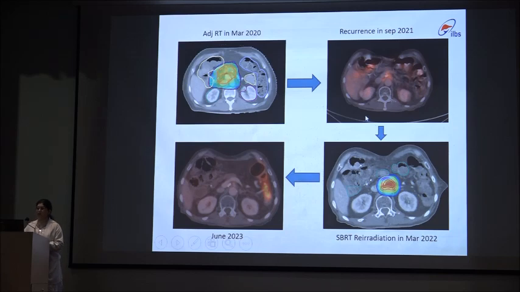So this is one of our patients whom we treated by re-irradiation. Adjuvant radiation therapy was given in March 2020. There was a recurrence, and here we can see that this is a high dose zone. The entire area was treated with 45 gray in 25 fractions, but the SIB area was treated with 50 gray in 25 fractions, and the recurrence which developed is in the high-dose targeted area only. So again, we started with chemotherapy, and re-irradiation was done in March 22. This is the follow-up scan after a year, suggesting complete response at the primary site.